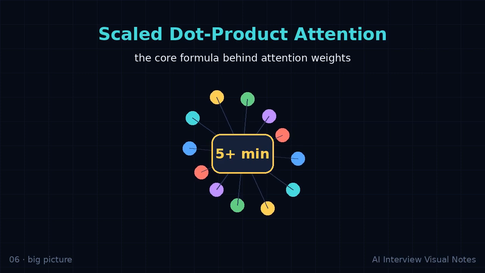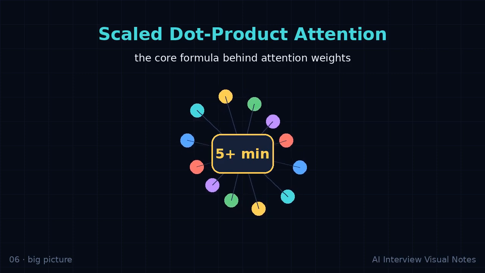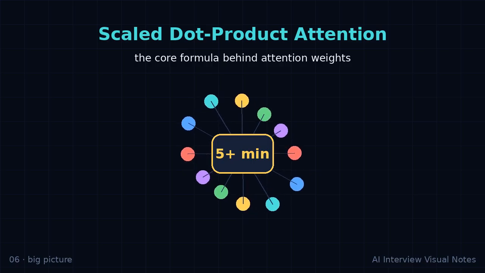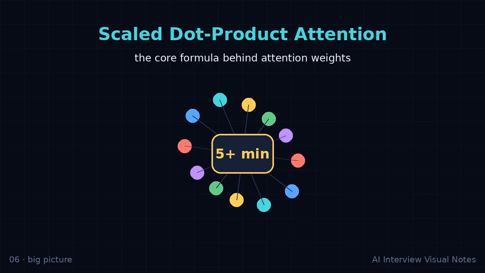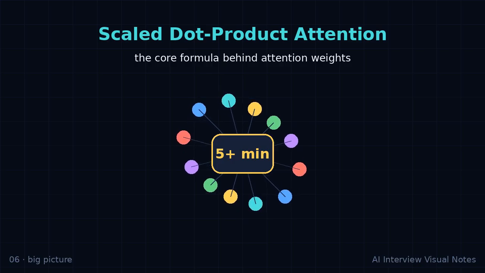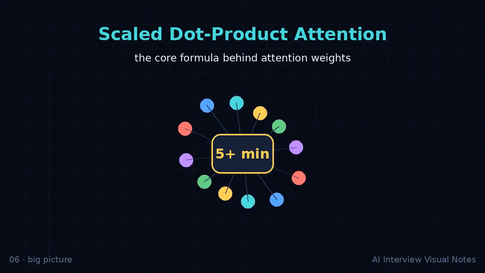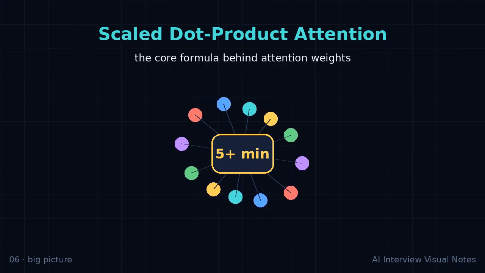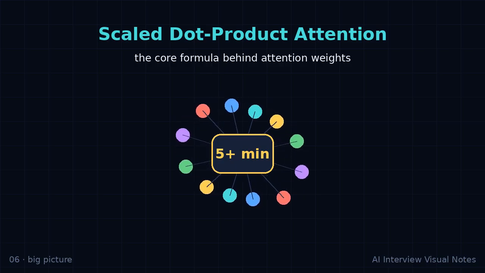Today we are covering scaled dot product attention. The core formula behind attention weights. The goal is not to memorize a slogan. The goal is to build an interview-ready explanation that moves from intuition, to mechanics, to trade-offs, and then to a concrete example.